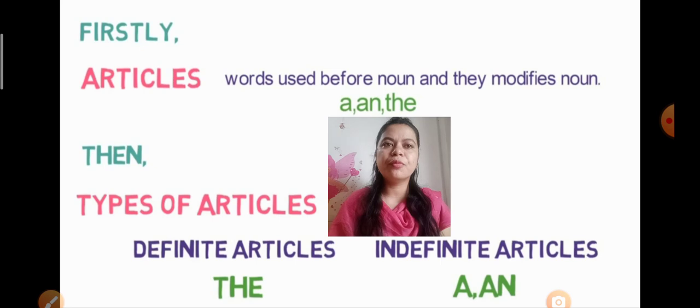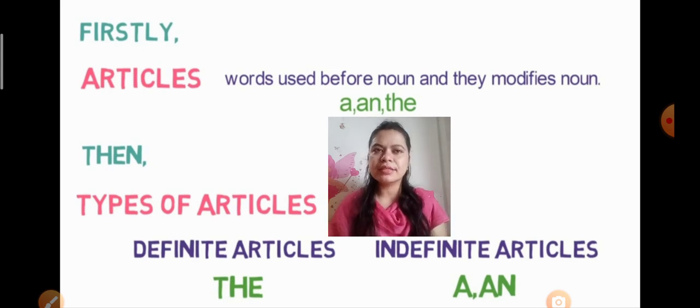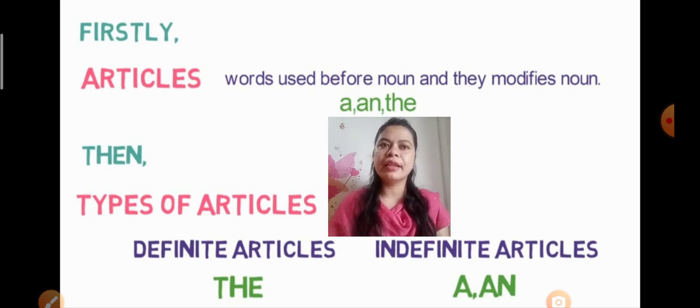Today's homework is to make a list of 10 words starting with a, 10 words starting with an, and the remaining 10 starting with the. As tomorrow is our Zoom class, I am going to check the assignment given today. What is the assignment? I am revising it again. Make a list of 10 words starting with a, 10 words starting with an, and 10 words starting with the. Okay, this was all about today.